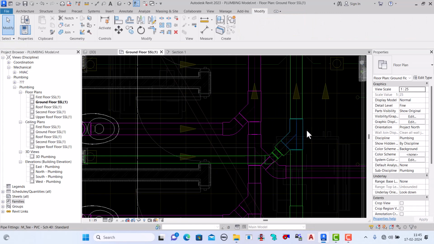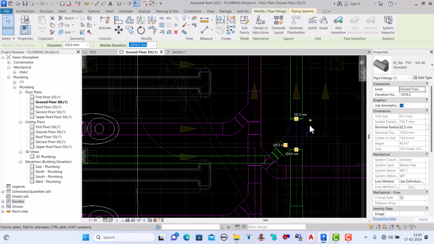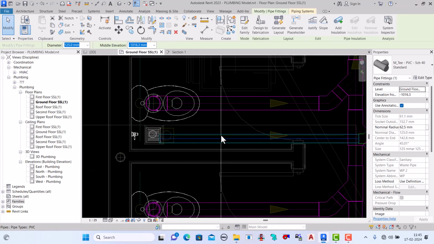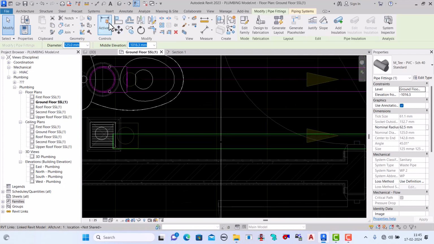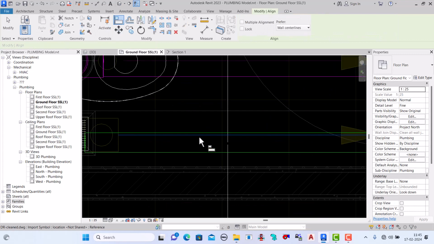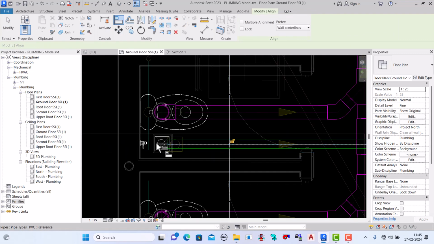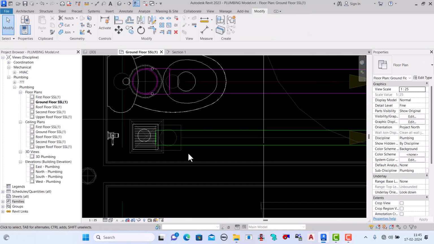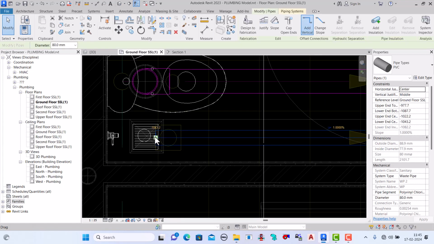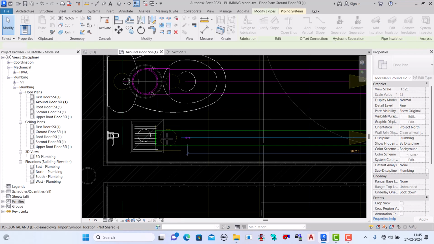So again we have to make this one back side, and make the align here. Okay, take back side.